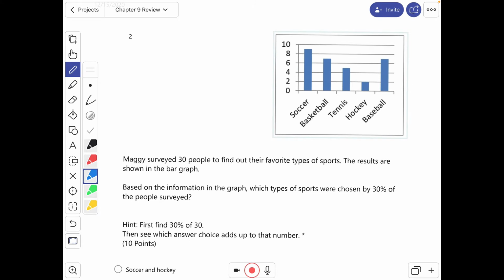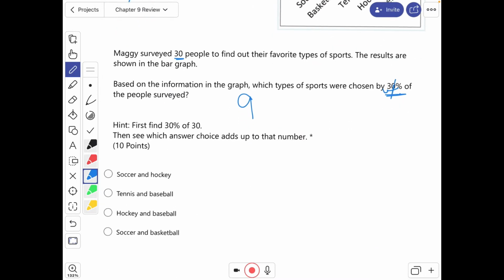Question number 2. Maggie surveyed 30 people to find out their favorite types of sports. The results are shown in her bar graph. Based on the information in the graph, which types of sports were chosen by 30% of the people? Well, the first thing we want to do is find 30% of 30 people. So 30, we move the decimal 2 spaces, so that would be 0.3, because I'm going to drop the last 0. And then we had 1 decimal space in the problem, so I need 1 in the answer. That is 9. So I'm looking for which 2 of these would add up to be 9.